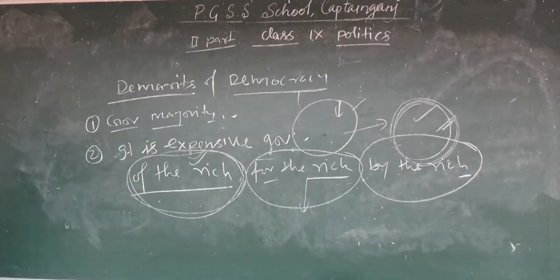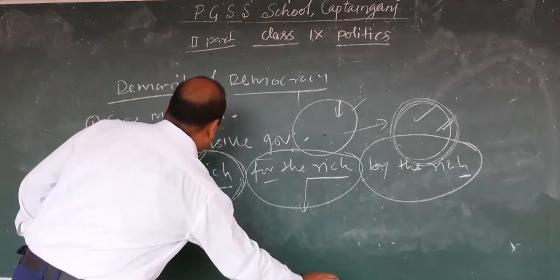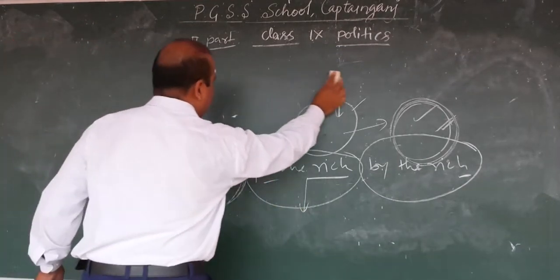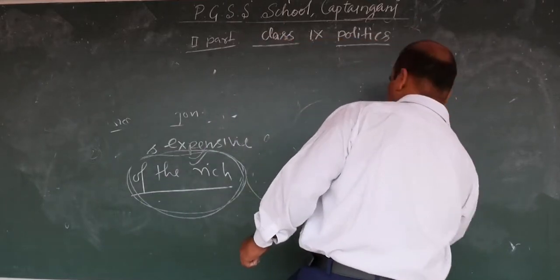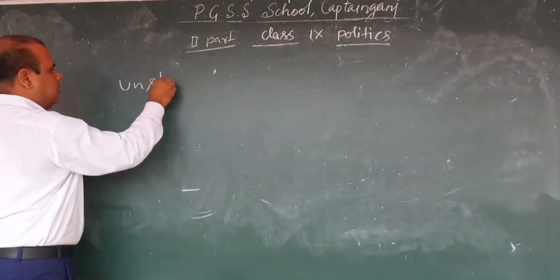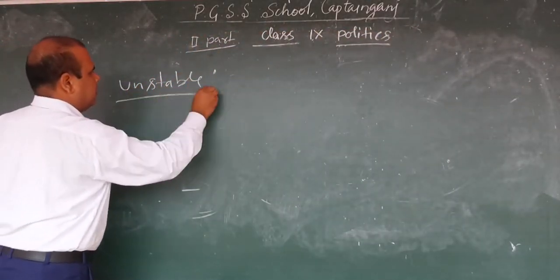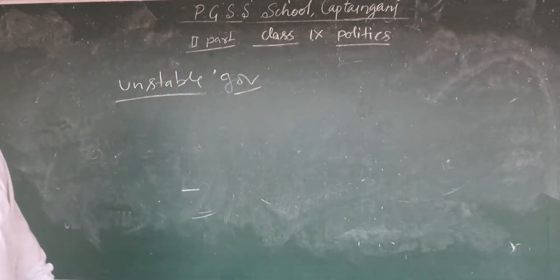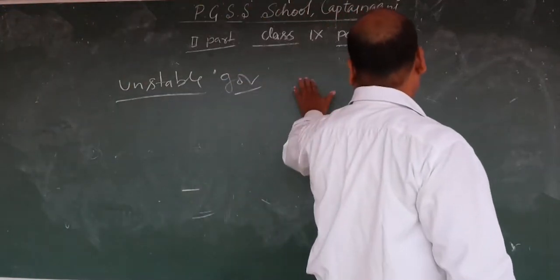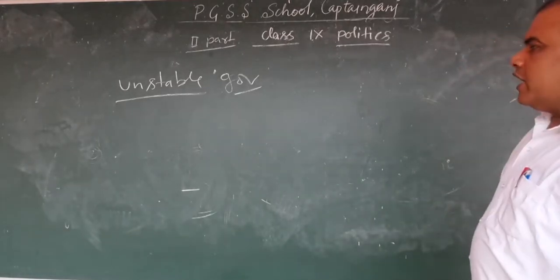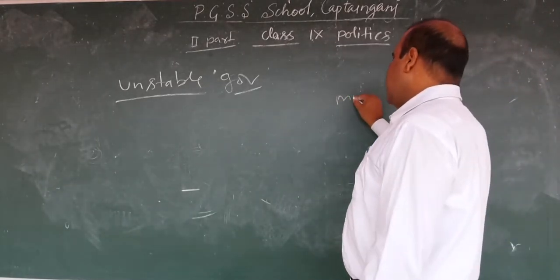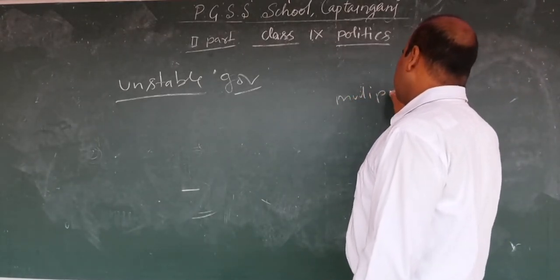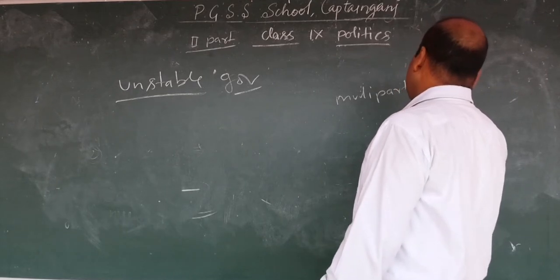Next, demerits of democracy. In democracy, there is an unstable government. In the democratic form of government, there is an unstable government. Actually, it is noticed that in the democratic form of government, there is a multi-party system.